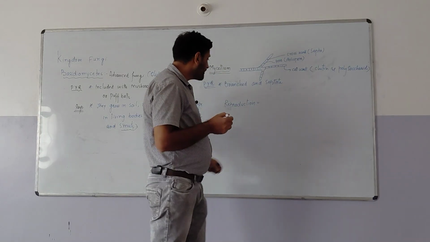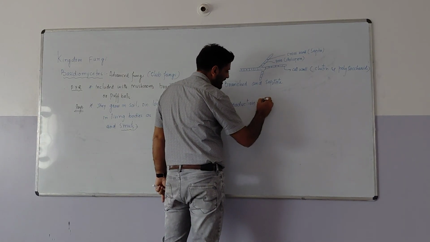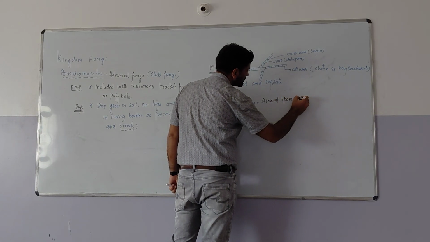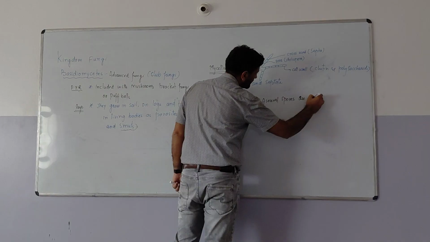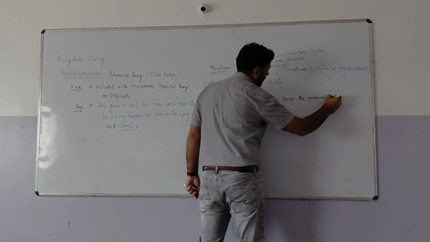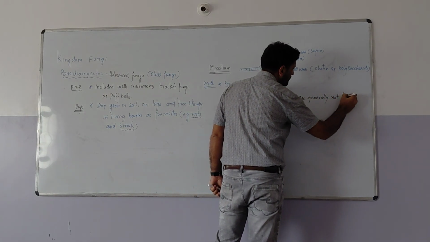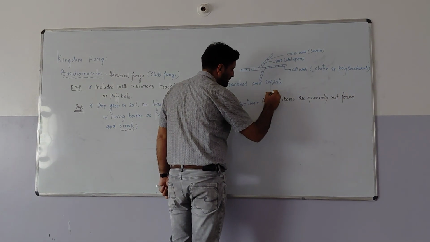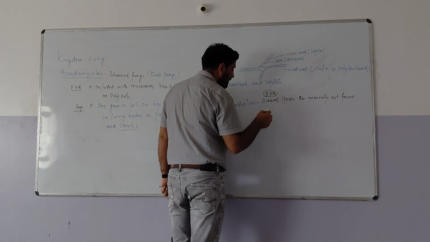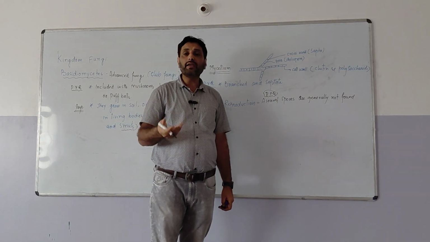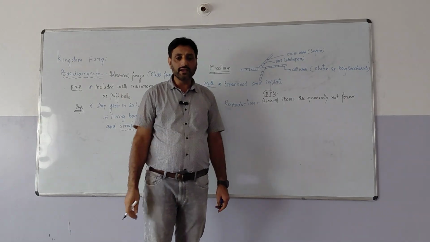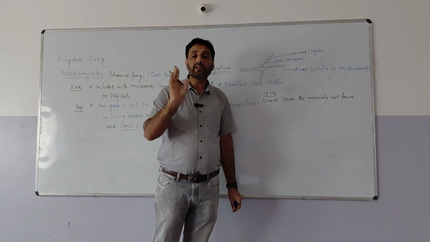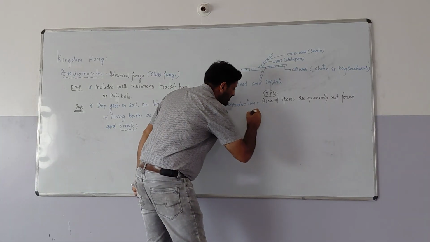Conidia. But here, if we see the reproduction, asexual spores are generally not found. Most important point: asexual spores are generally not found. So there is no asexual reproduction by spore formation. So this is a most important PYQ here. Asexual spores are not found, but asexual reproduction is there by fragmentation. So we can say the asexual spores are generally not found, but vegetative reproduction is by fragmentation.